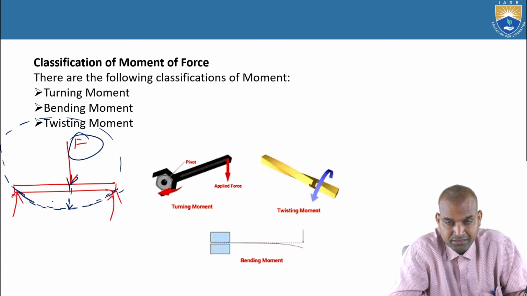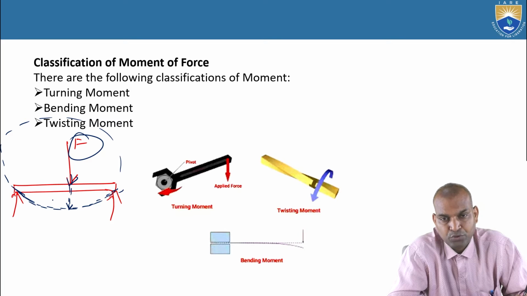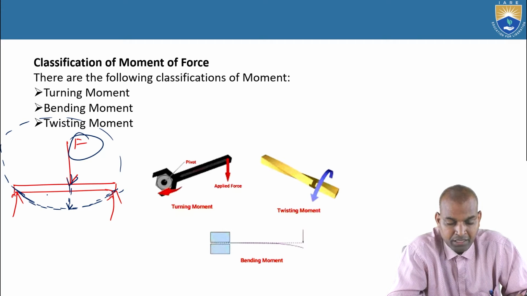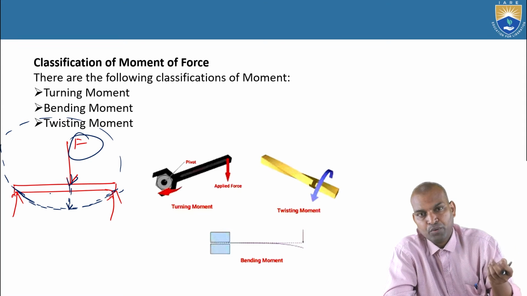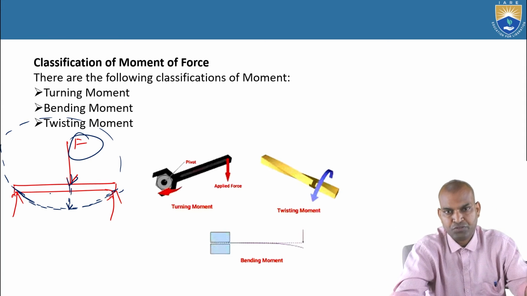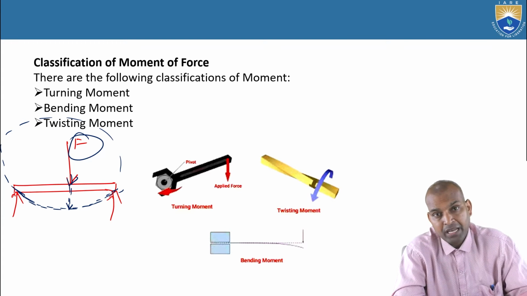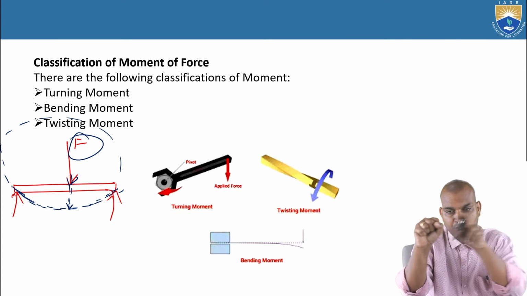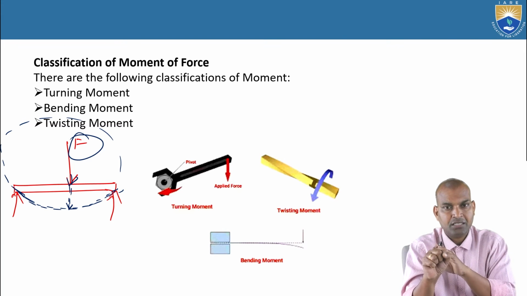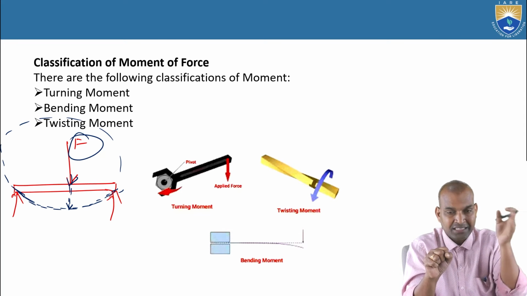The point is how the force affects. When the force acts on a beam, it is the bending moment. When the force leads to rotating the body, that is known as the twisting moment, torque. Similarly, when the force acts along the perpendicular distance, force times D, it tightens the screw.